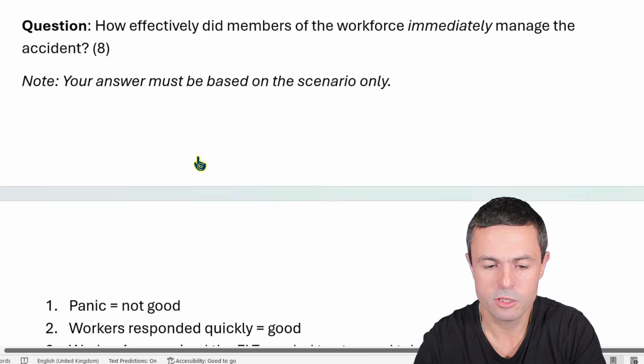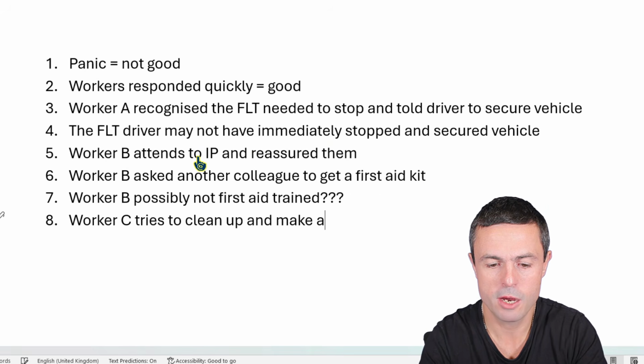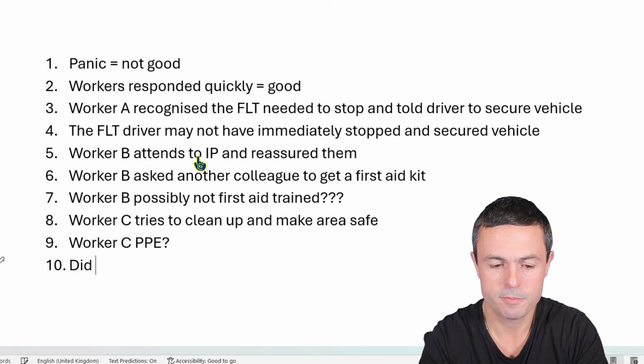Worker C makes themselves useful. So worker C tries to clean up and make area safe. Worker C, PPE. And also, did all 3 workers enter into an unsafe area? They should have perhaps waited and cleaned things up first before attending to the casualty. Maybe, it depends on the scene, of course. You have to be there to make that decision.